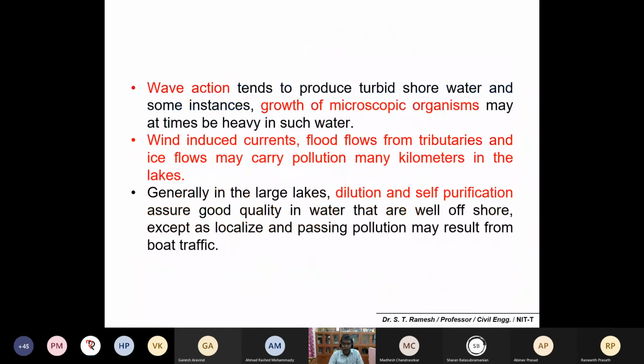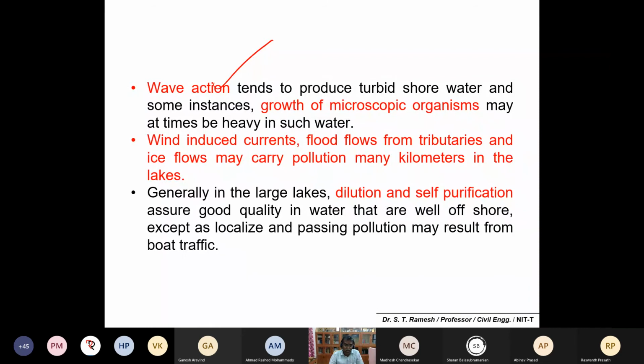Another thing is wave action. Because these are larger water bodies, there could be a large amount of wave action, which may also make your water turbid near the shore. That is also one important factor.